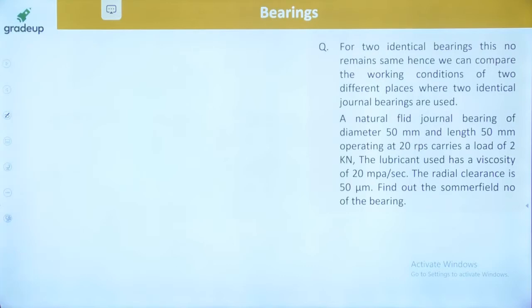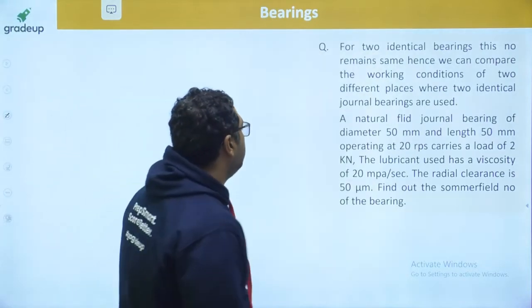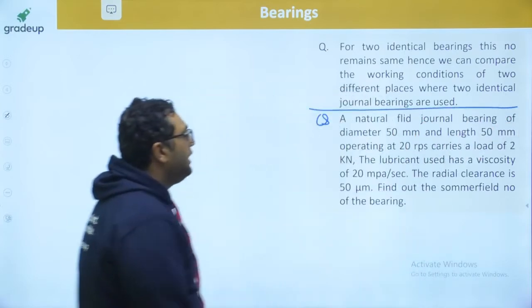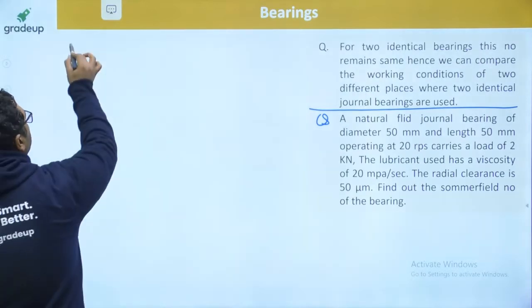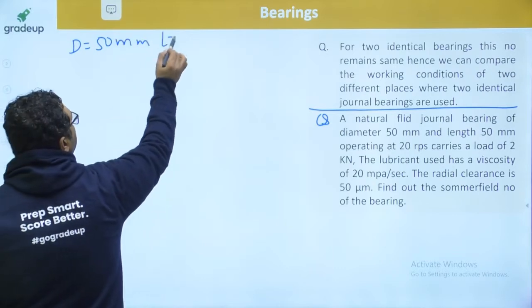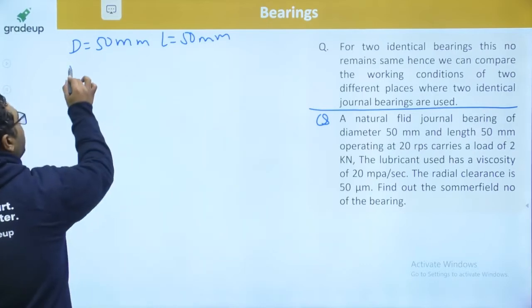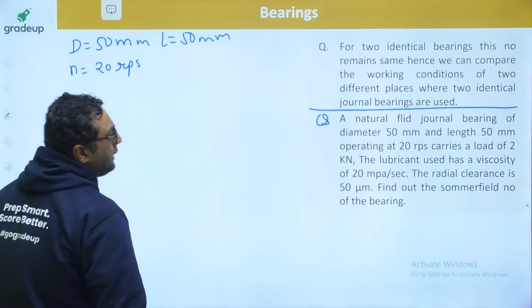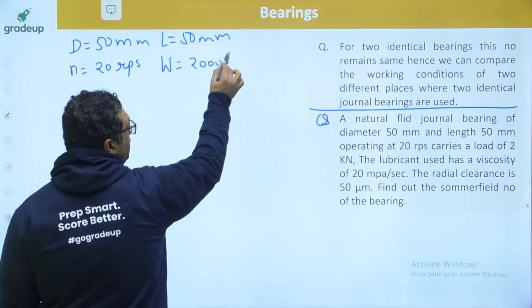Solve this question. A natural feed journal bearing of diameter 50 mm, length 50 mm, operating at 20 RPS, carries a load of 2000 Newton.